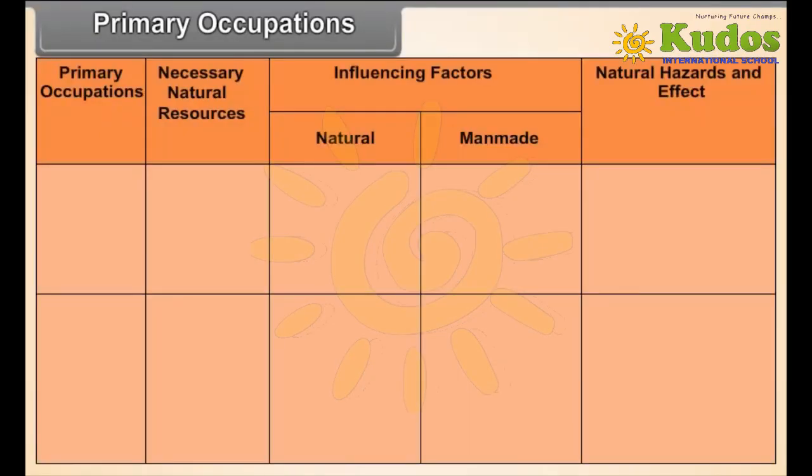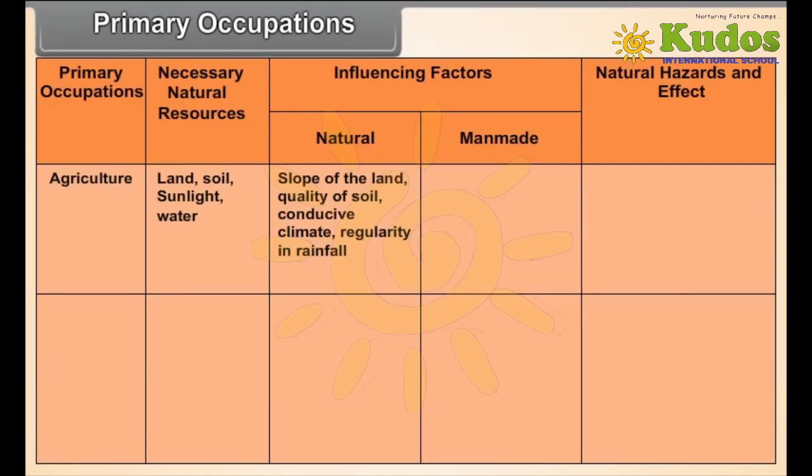Primary occupations: agriculture. Necessary natural resources: land, soil, sunlight, water. Influencing factors: natural, slope of land, quality of soil, conducive climate, regularity in rainfall.